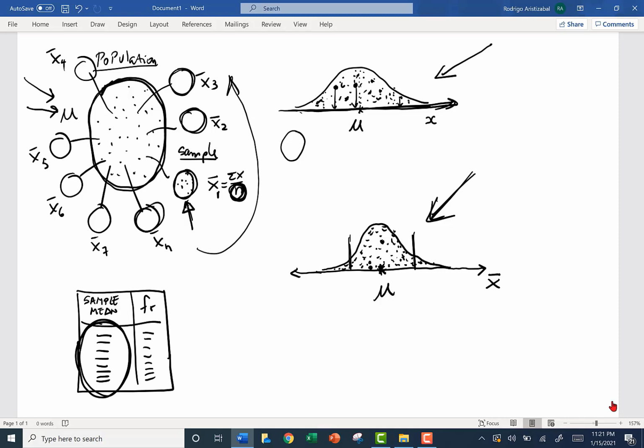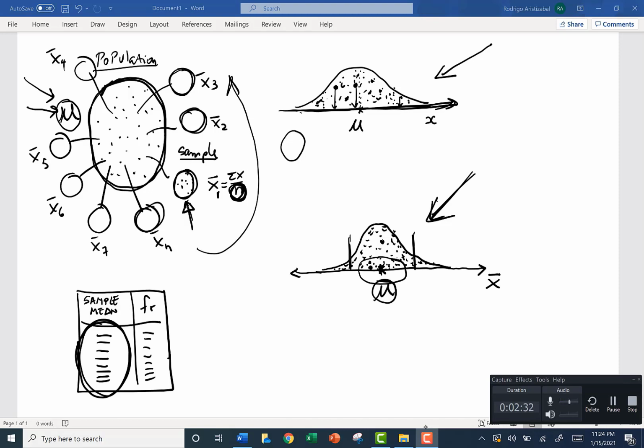If the mother has a mean equal to mu, all of the children will have a mean very similar to the mean of the mother. For that reason, most of the samples will have a mean close to the true mean of the population. For that reason, we are confident that we are going to select one sample in this number line close to the true mean of the population.